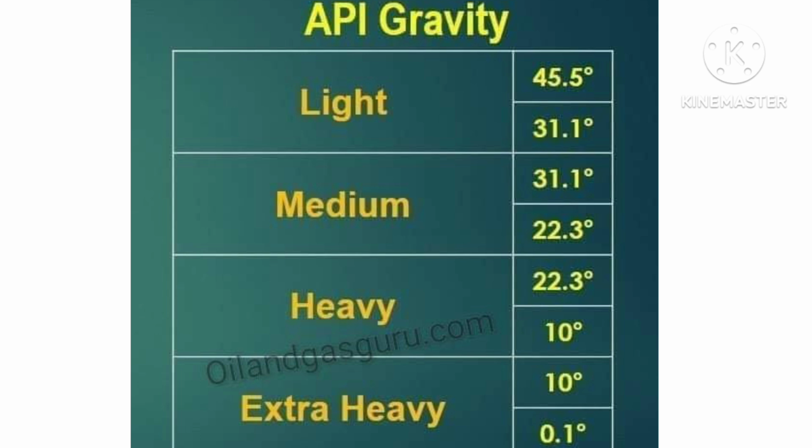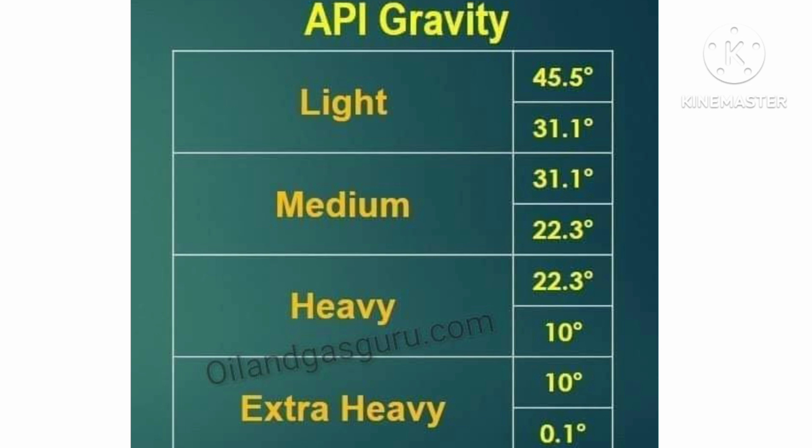Number 2, medium oil having API gravity in between 22 to 31 degrees. Number 3, heavy oil having API gravity less than 22 degrees. While number 4, extra heavy oil having API gravity less than 10 degrees.